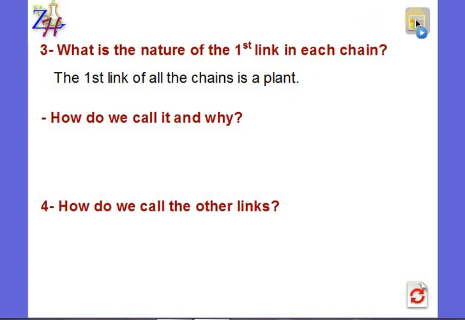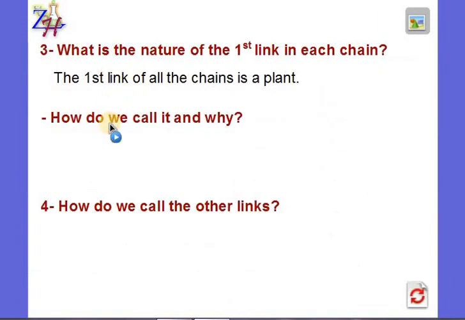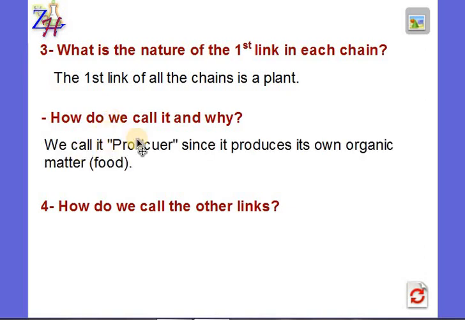How do we call it and why? What do we call these plants? They are called here, look here, they are called producers. So, what do we call them? Producers. Why do we call them producers? From the word producer, it means that they produce their own matter. So, we call it producer since it produces its own organic matter or food.